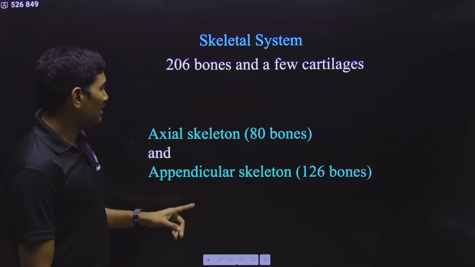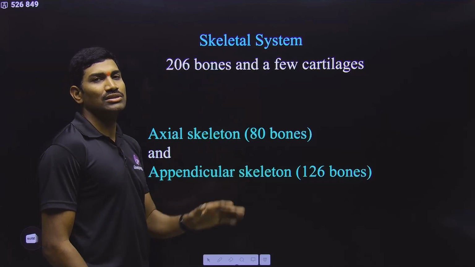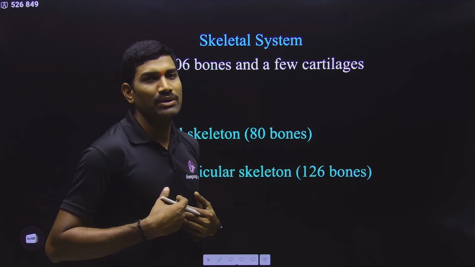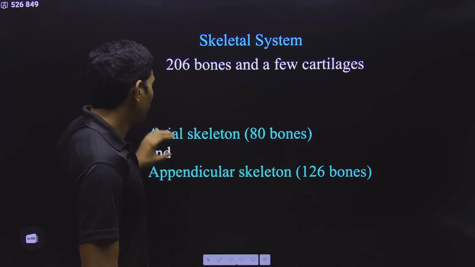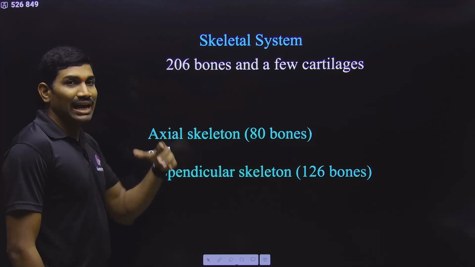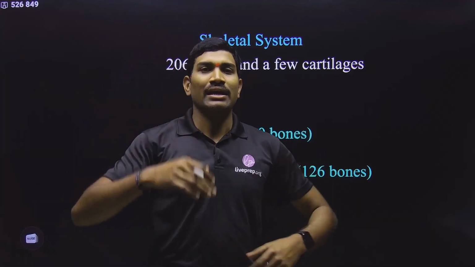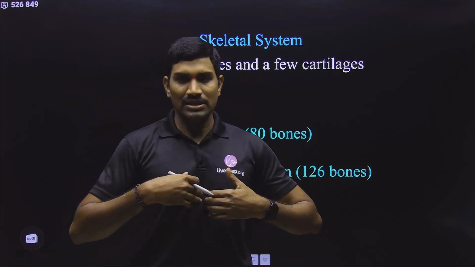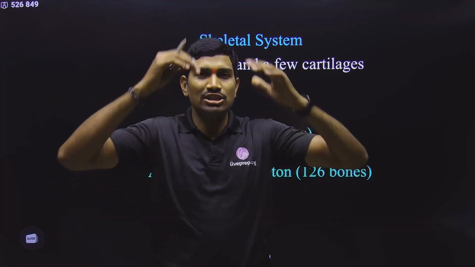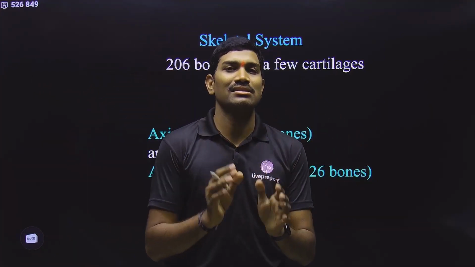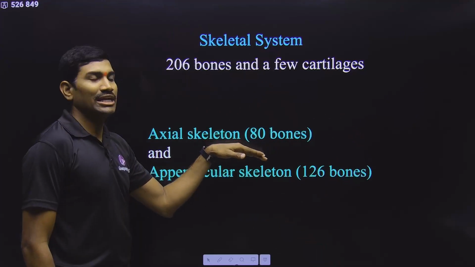Clear? So now let us see. These 206 bones, for our understanding and study purpose, we are dividing into two different types. 80 bones are present in the axial, main central axis. Here it has the skull, then the vertebral column, sternum and then ribs. These form the axial main central skeleton, and it has totally 80 bones.